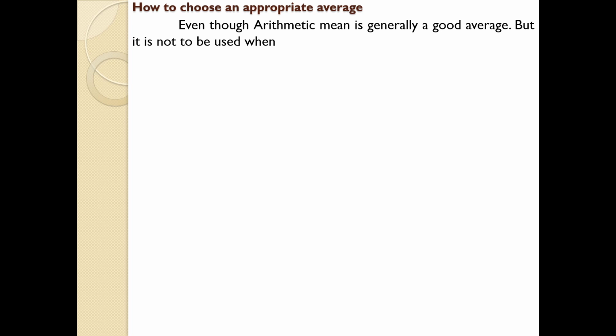Even though arithmetic mean is generally a good average, it is not to be used when the distribution is highly skewed. Skewed means asymmetric or uneven. Likewise, we will discuss skewness in future sessions. And arithmetic mean is subjected to the highly skewed property. Highly skewed means highly uneven.